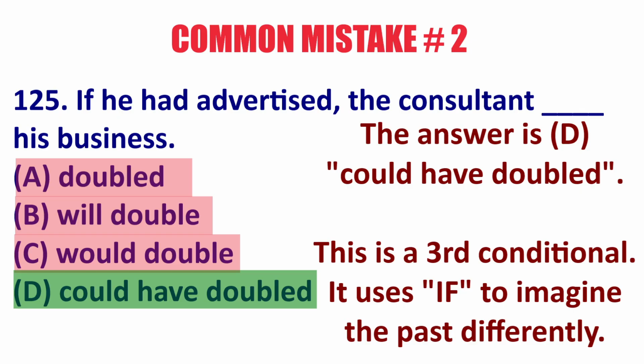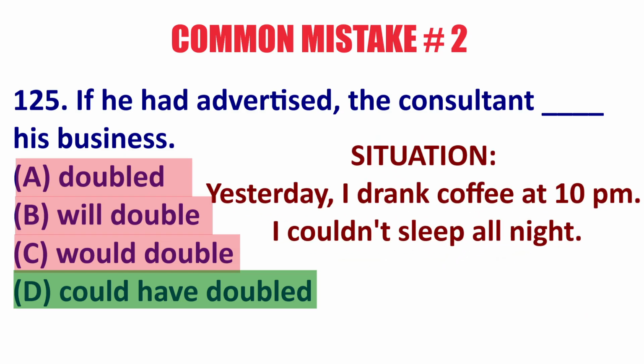This is called a third conditional. It is looking at past actions and past results. An example: yesterday I drank coffee at 10 p.m. I couldn't sleep all night. I imagine the difference in the past.